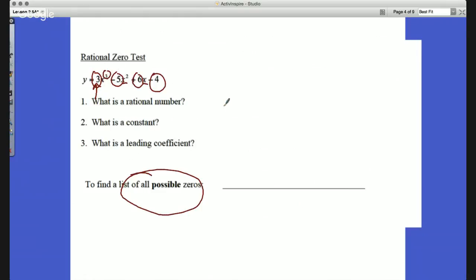Now, in order to figure this out, we've got to figure out a couple things. First of all, our rational zero test is what we call P over Q. That's just a fancy way of saying that P would be my last value, where Q is the first value.